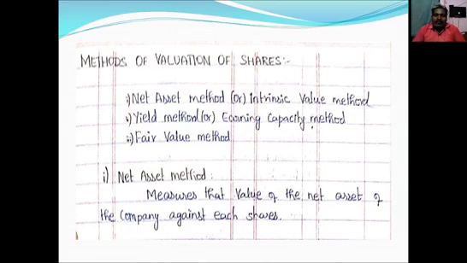What is the net assets method? It measures the value of net assets of the company against each share.